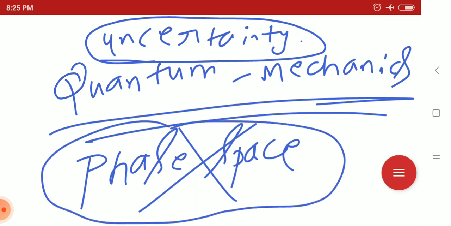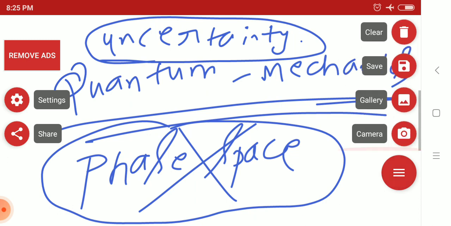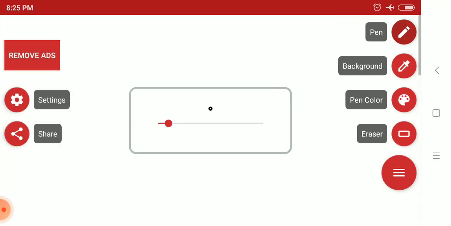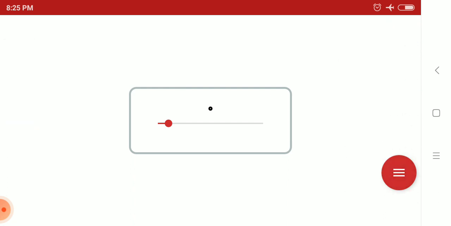So here comes the concept of the Fourier transform. Why? Because we can describe the motion of a particle separately in position space and momentum space. If we know the motion of the particle in position space, then we can describe it in momentum space.